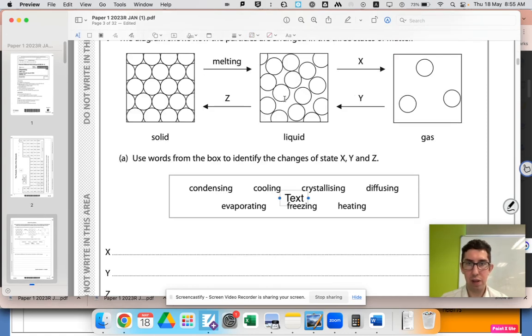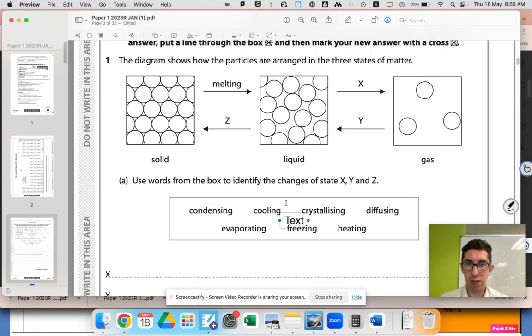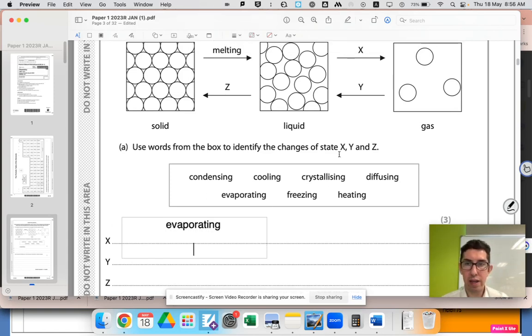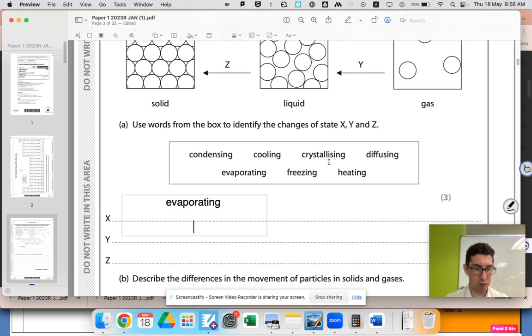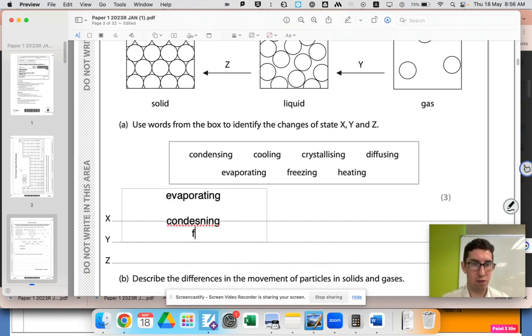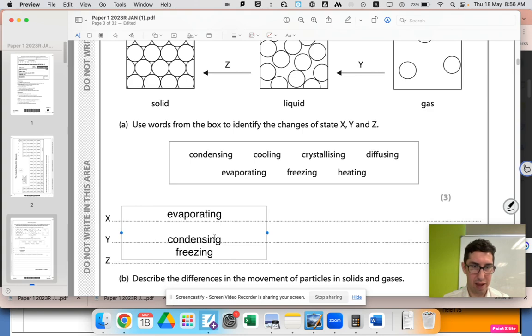So we can see X is going from liquid to gas. So which one is liquid to gas? We'll look at those words. Liquid to gas is evaporating. And then Y is going from gas to liquid, which are those words? That's condensing. And then Z is liquid to solid, which is freezing. Okay, so this is just a bit of memory. You need to know these words. We'll check the mark scheme for that.